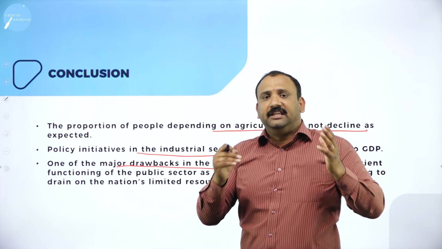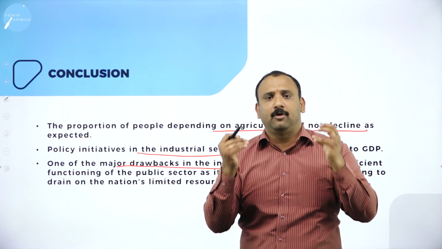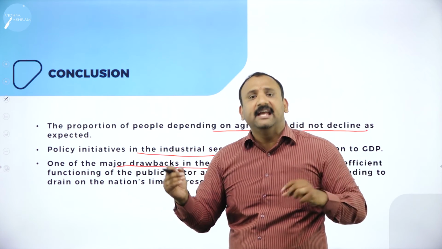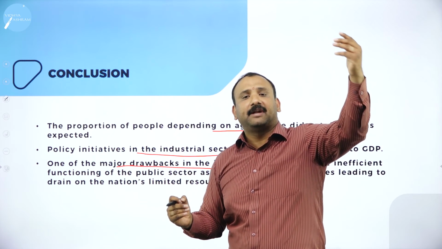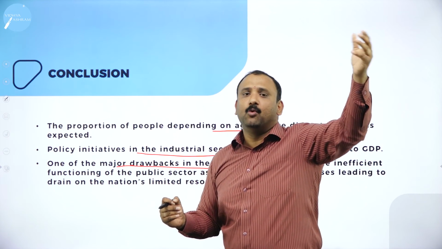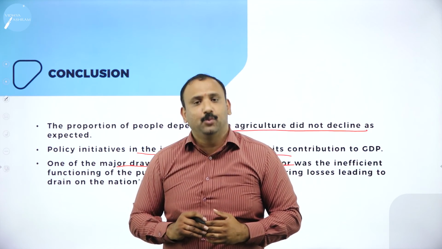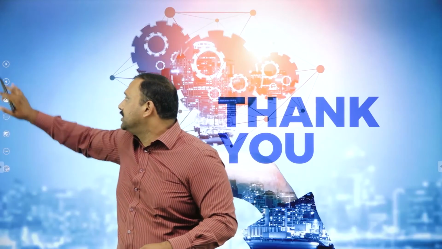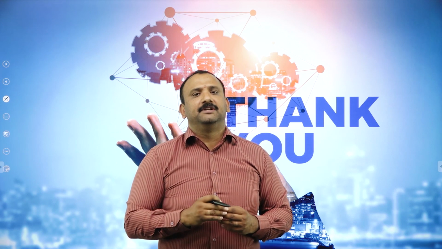So in a nutshell, the Indian economy started blooming from the year 1950 to 1990, and afterwards we started making rapid strides of progress, and we became one of the most industrialized nations in the world. With this, we come to the conclusion of today's chapter. Thank you for joining me on this wonderful session. I believe that the session was highly interesting, informative, and educative. Please understand the concept of the Indian economy from 1950 to 1990. It is important both from an exam standpoint and from the economic development standpoint.